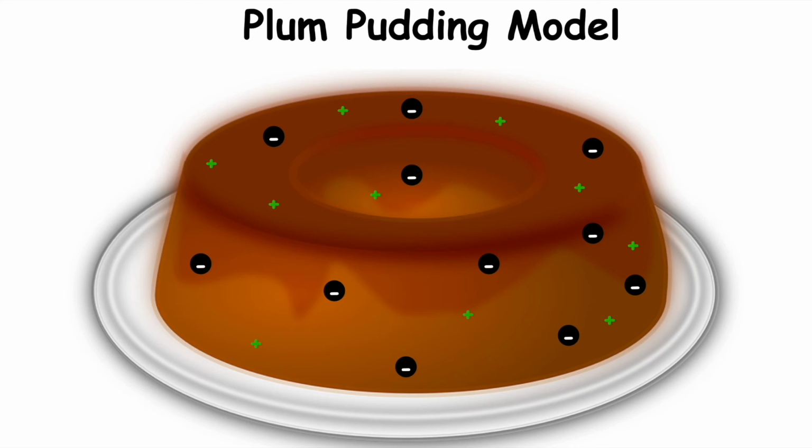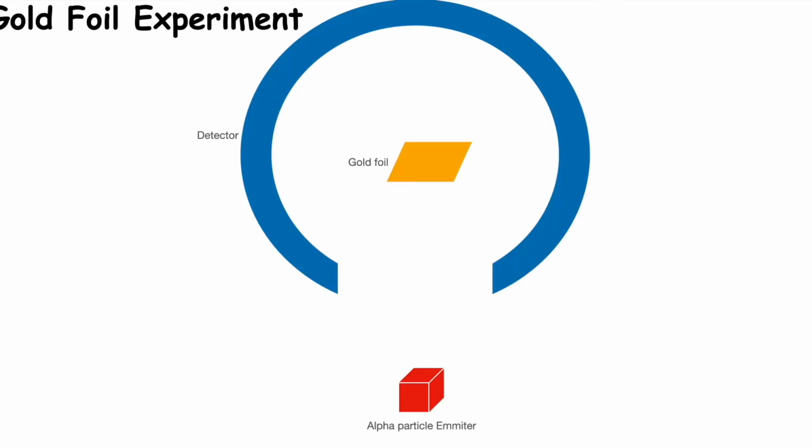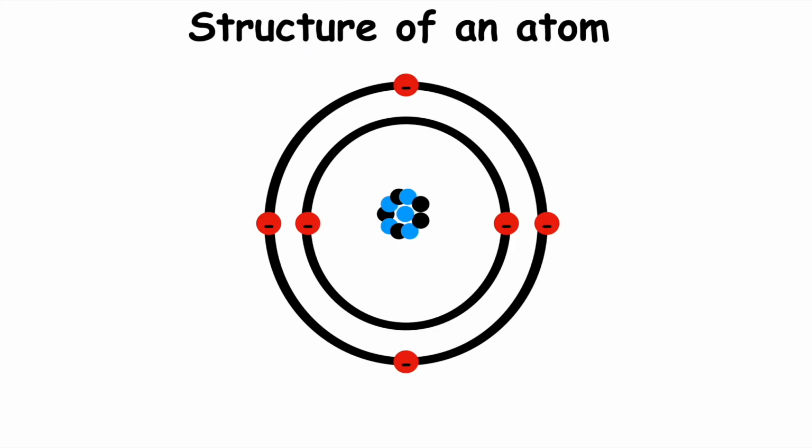But this model was not accepted by many scientists because of the gold foil experiment. It was done by Ernest Rutherford. When he kept a detector and emitted alpha particles through the gold foil, he saw that some of the rays were scattered and most of the rays were passing through. This shows that atoms are mostly empty space. Most of the mass is concentrated in its nucleus.